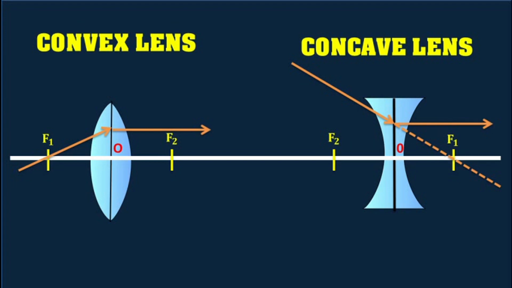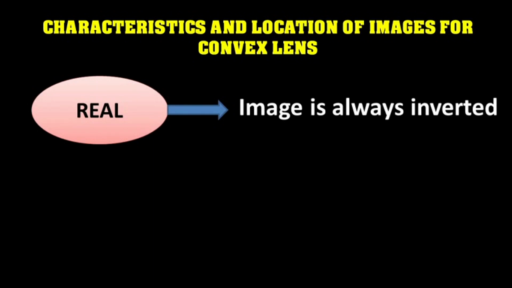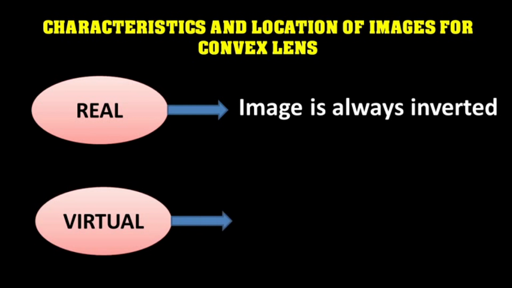Now let us study the characteristics and location of images for a convex lens. Please note, if the image is real, it will be inverted. If the image is virtual, it will be erect.